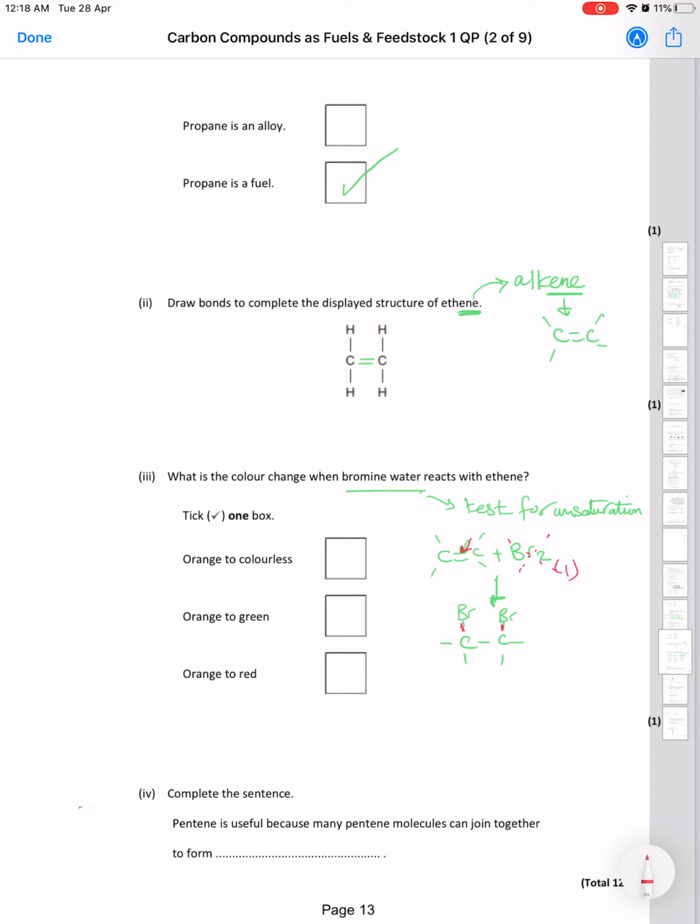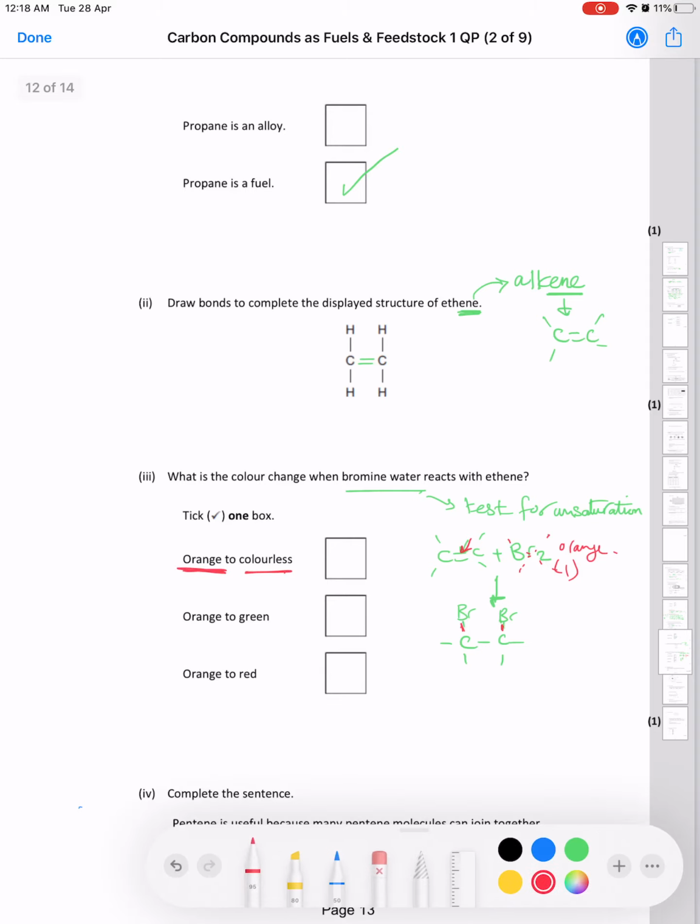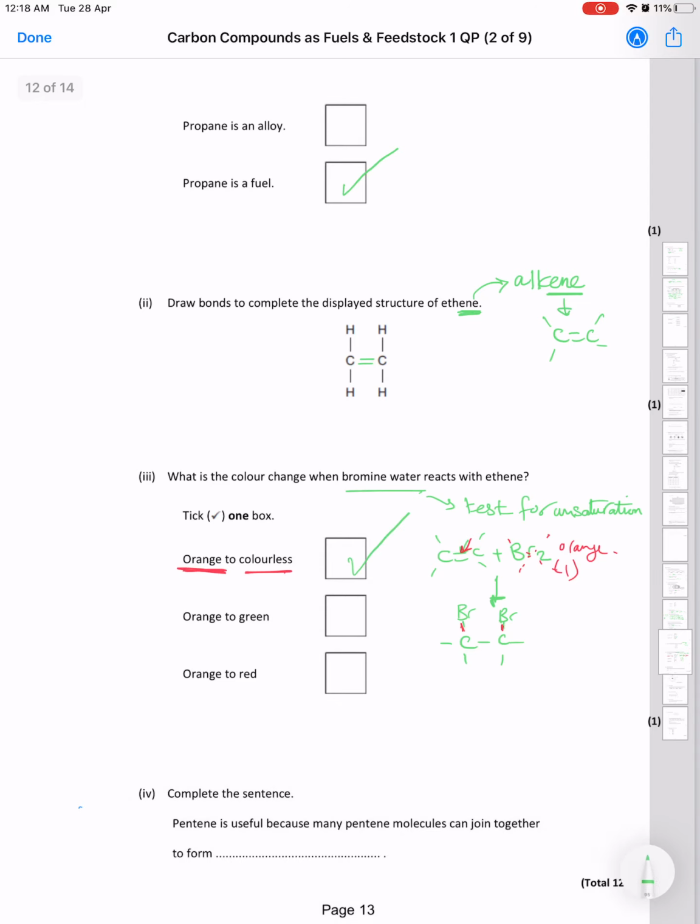This liquid was orange. Since it's not there anymore, I would choose the color change will go from orange to colorless. Okay, so I would choose the first one, and this is the test for unsaturation or for the presence of any double bond. If you add bromine water, it will change color from orange red or from orange to colorless.